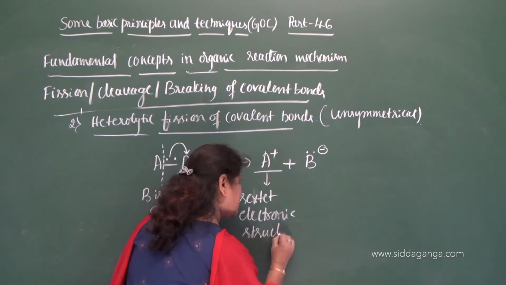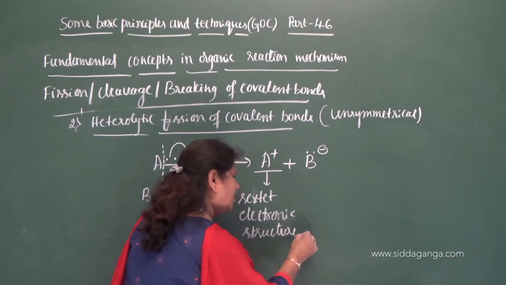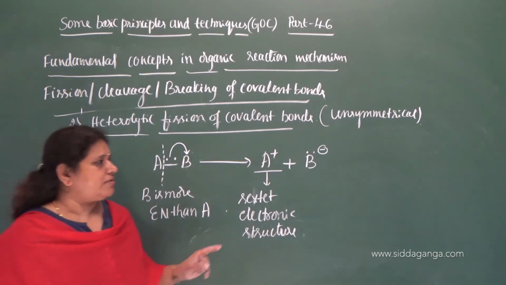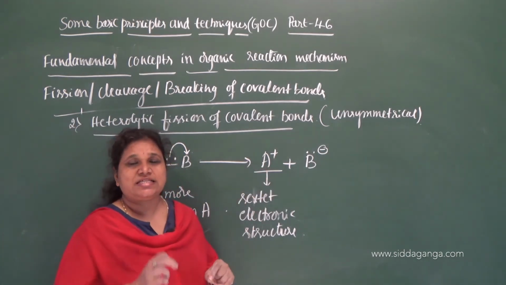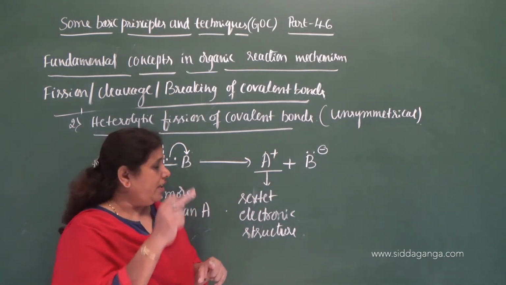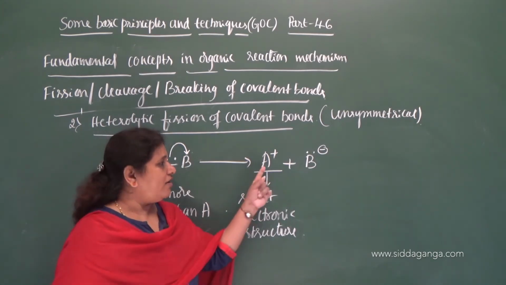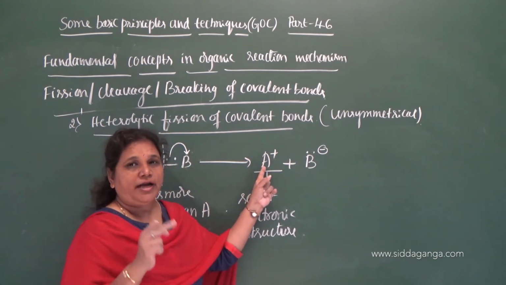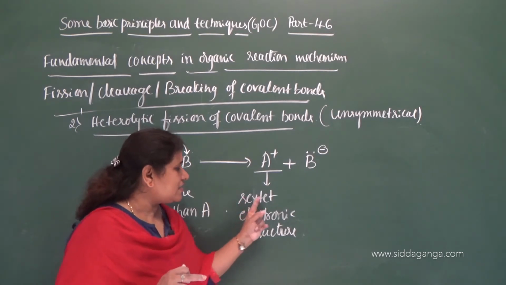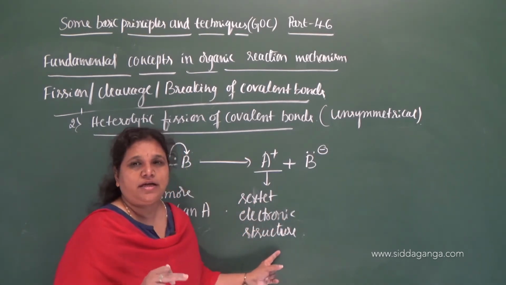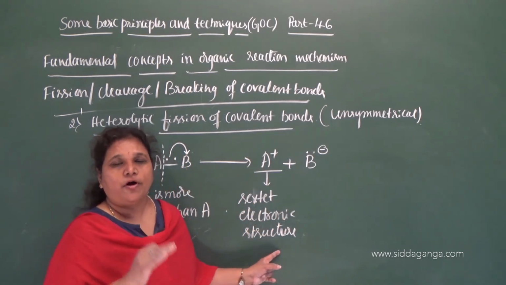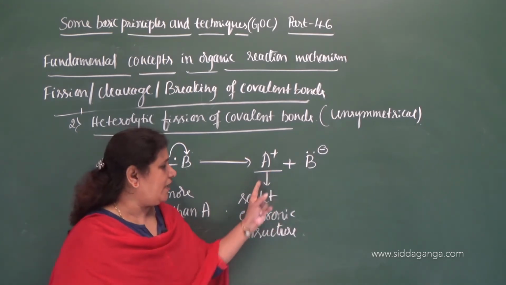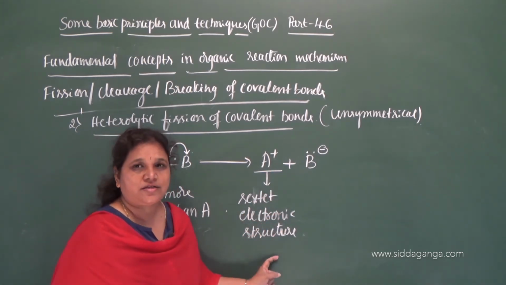What do you mean by sextet electronic structure here? Sextet electronic structure means this atom possesses 6 electrons in the valence shell. One of the bonded atoms gets the sextet electronic structure. It does not get any bonded pair of electrons. Therefore, it gets sextet electronic structure.